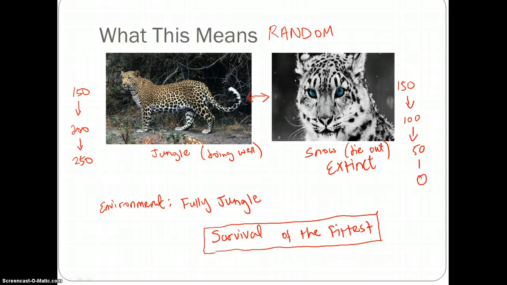This is all that Darwin is saying, that natural selection is random mutations that allow organisms to better survive in their environment.